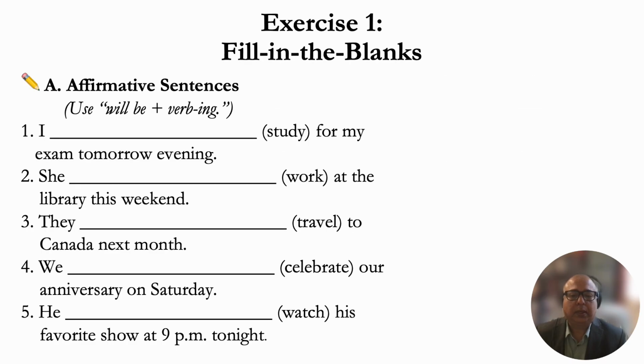All right. So here's another exercise for you. Remember, it's important for you to practice what you're learning. So these are all affirmative sentences, and I need you to fill in the blanks with will be plus verb with ing. Okay? Like, I will be cooking tonight for my family. So complete the exercise. They should be rather easy for you. Pause the video now. There are only 5 sentences. I'll wait for you to finish, then I'll show you the answers.